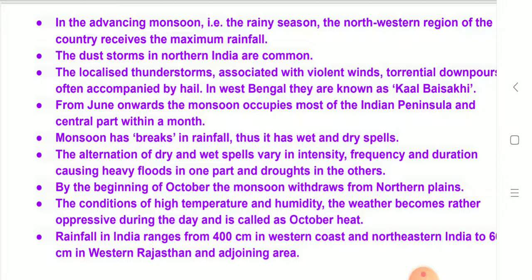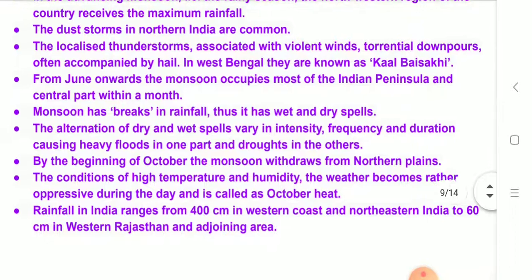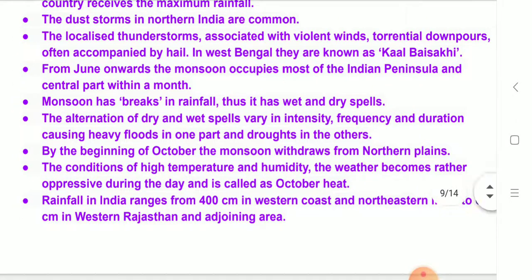From June onwards, the monsoon occupies most of the Indian peninsula and central part within a month. The monsoon has breaks in rainfall, thus it has wet and dry spells. The alternation of dry and wet spells varies in intensity, frequency and duration, causing heavy floods. By the beginning of October, the monsoons withdraw from the northern plains. Rainfall in India ranges from 400 centimeters in the western coast and northeastern India to 660 centimeters in western Rajasthan and adjoining areas.